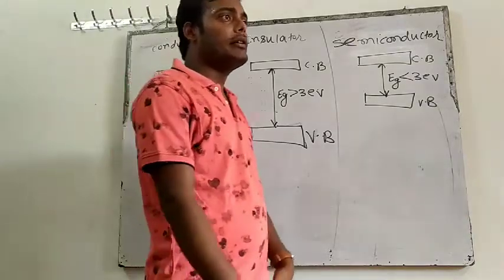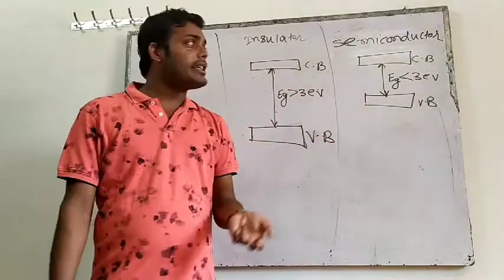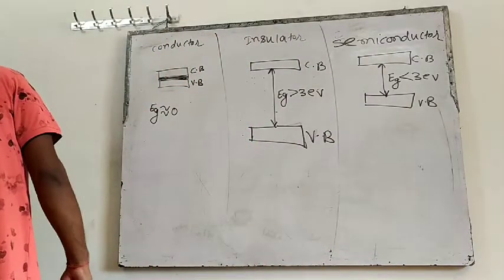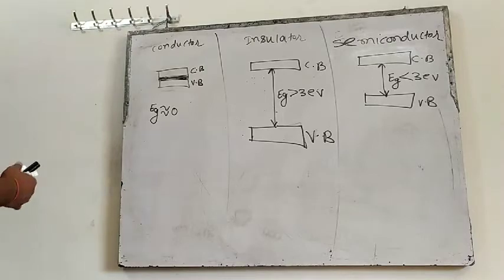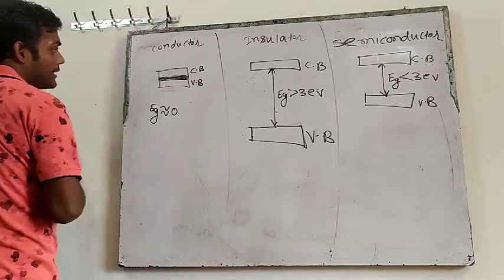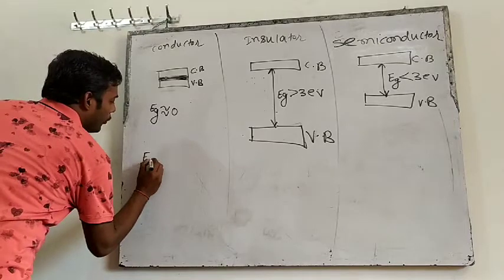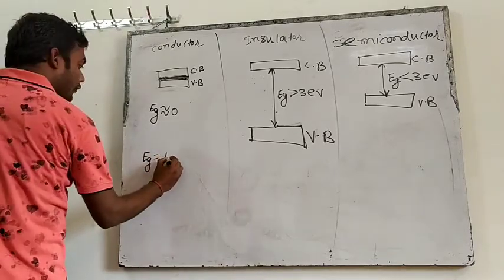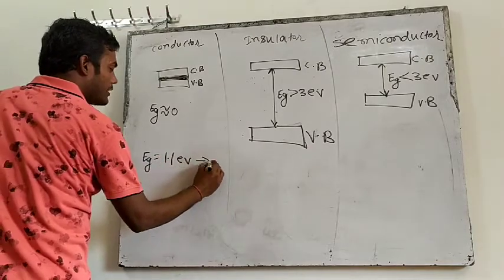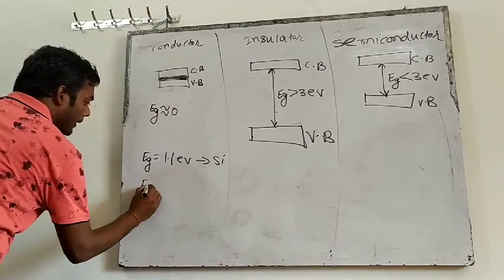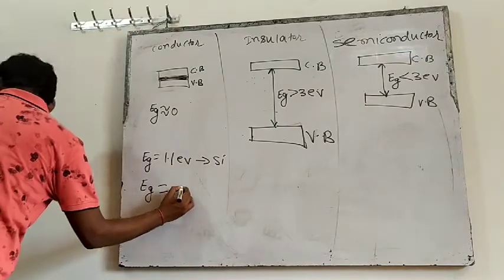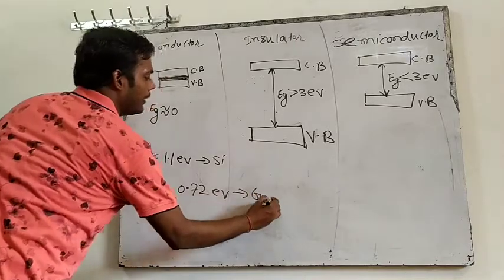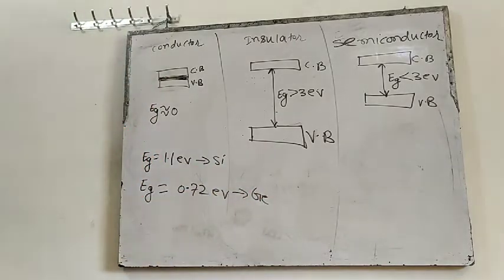In the next class, I will take extrinsic semiconductor. Hope you have understood intrinsic semiconductor. Write one more fact about the forbidden energy gap. For silicon, the forbidden energy gap is 1.1 electron volt. And for germanium, it is 0.72 electron volt. These are the two elemental semiconductors that we are using.